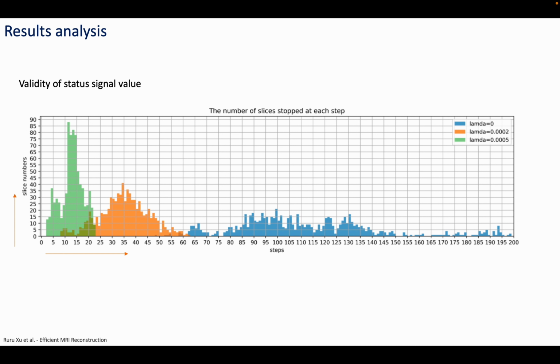We can see that the smaller the value of lambda, the more critical it is for the acquisition steps. Higher values of lambda will generate faster acquisition automatically. We also compared our policy network with lambda equal to 0, which tends to stop at very late stages due to the lack of penalty for additional acquisitions.